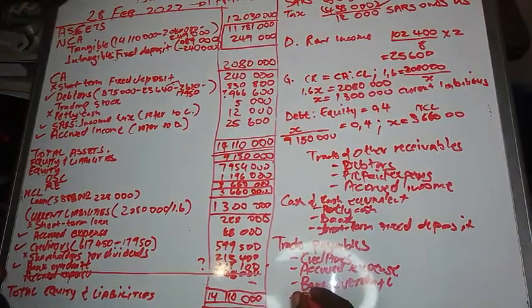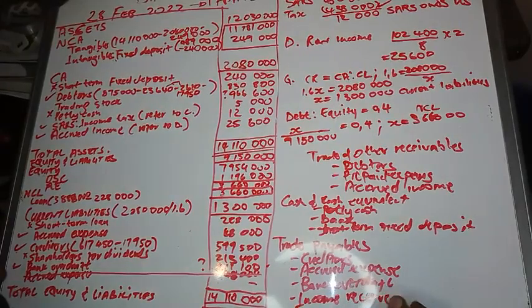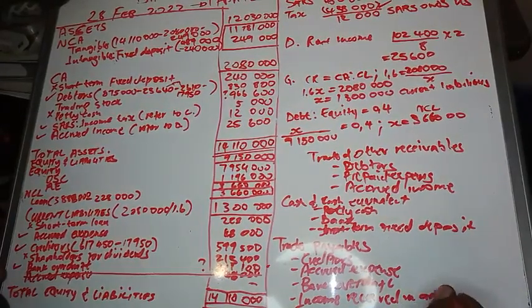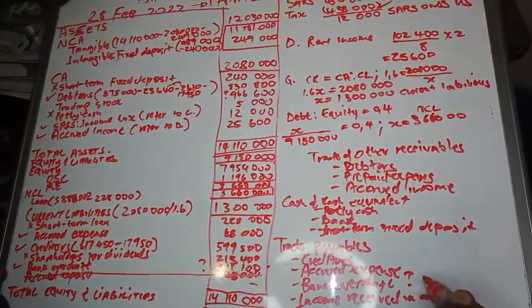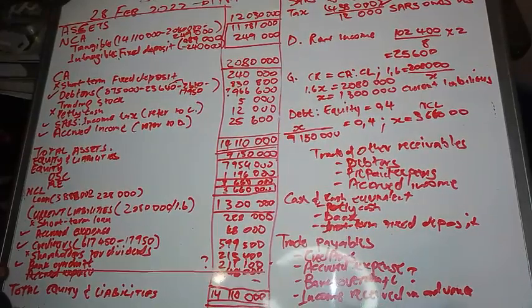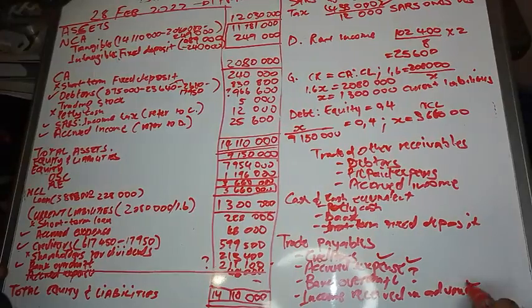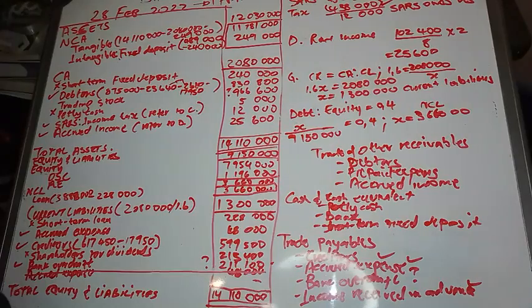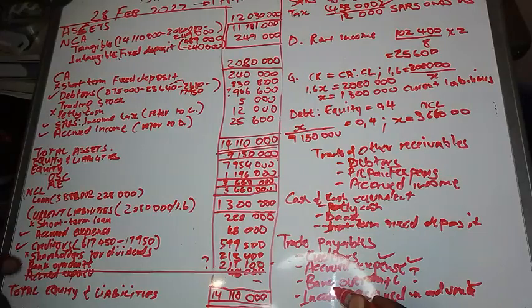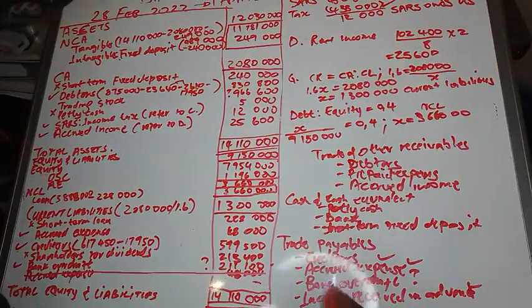Most important one is the income received in advance. So here I will just leave a question mark because you can record it separately sometimes. But these three you must always add together to give you your trade and other payables, right? Then the bank overdraft can be recorded separately, as well as the dividends and the short-term portion, right?